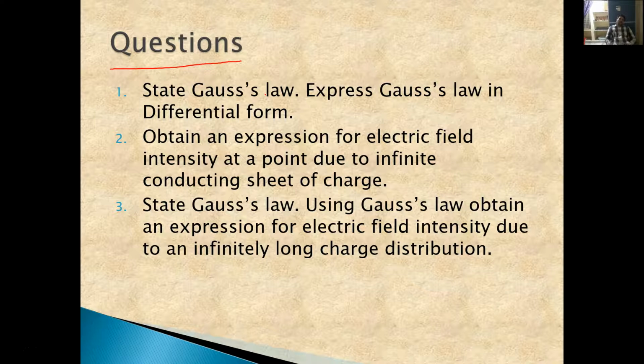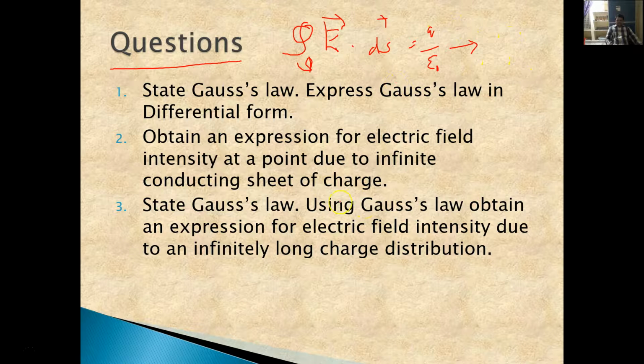Now we know Gauss law in integral form: the integral over a closed path of E bar dot ds bar is equal to Q by epsilon naught. This is the integral form of Gauss law. From this we have derived the differential form of Gauss law.